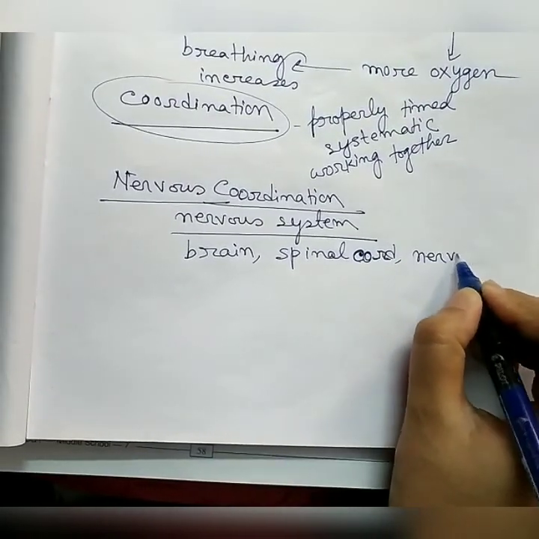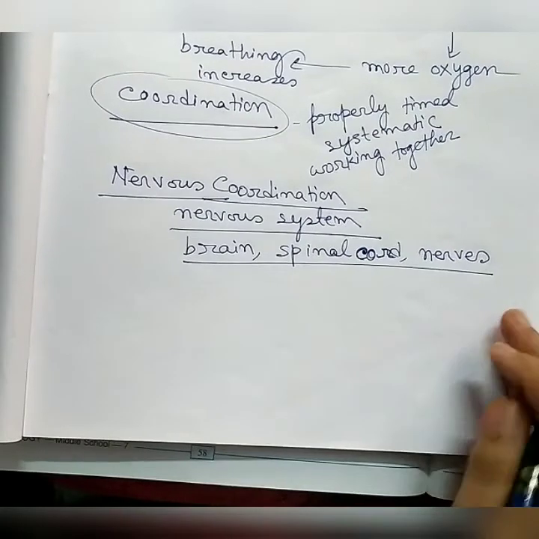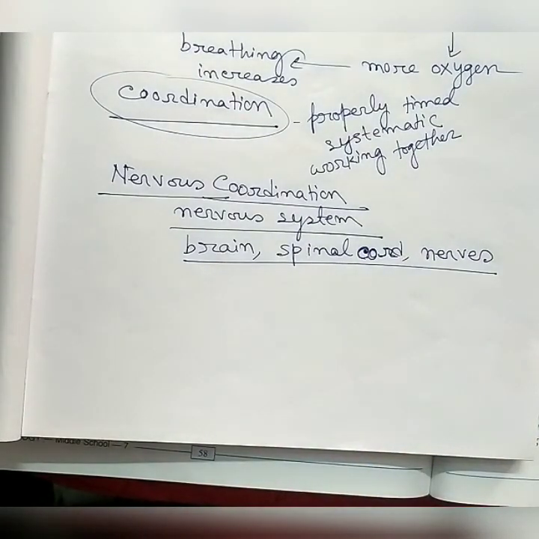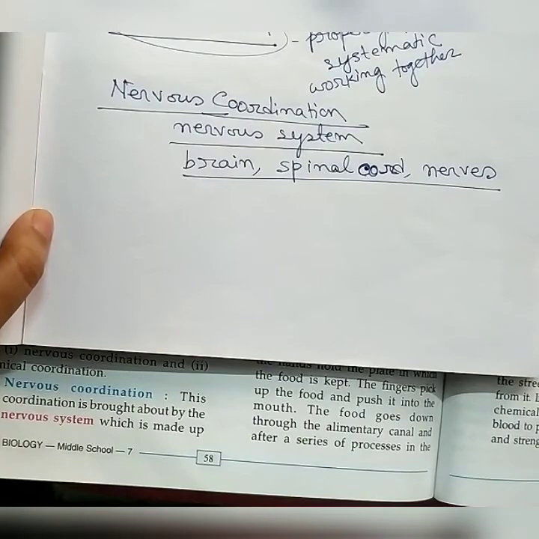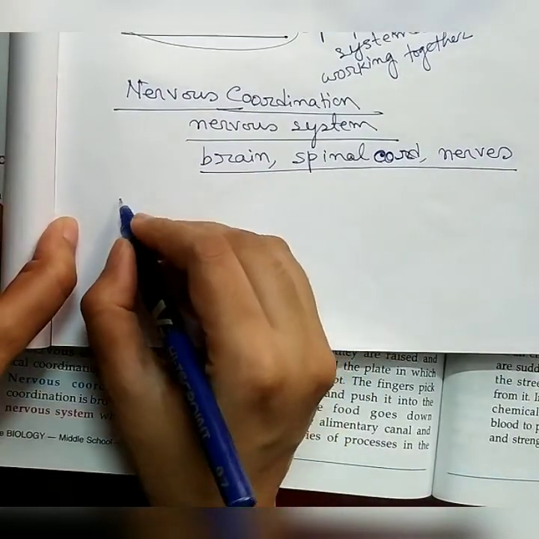This is about the nervous system. So let us understand this with the help of an example. Now suppose you are hungry.